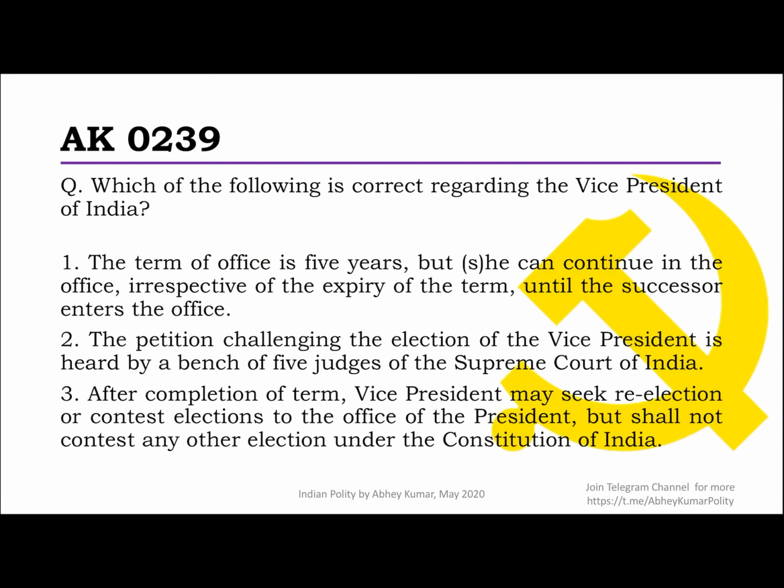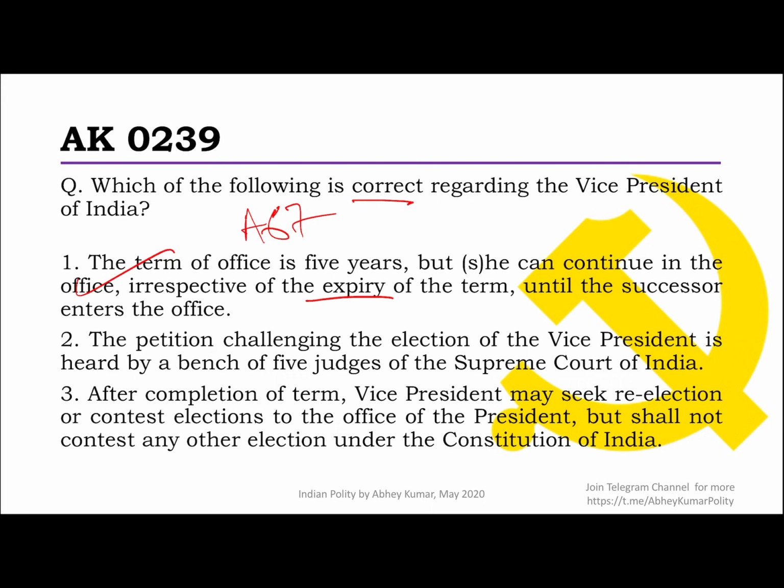So let's go to the next question. Which of the following is correct regarding the Vice President of India? The term of office is 5 years, but they can continue even after the expiry until the successor enters office. A couple of times we have come across questions on Vice President earlier, so I'm going to refer you again to read Article 67. If you've read that, good. If you can't recall, then go back and read again. This is a correct statement. It is very much written there as it is.